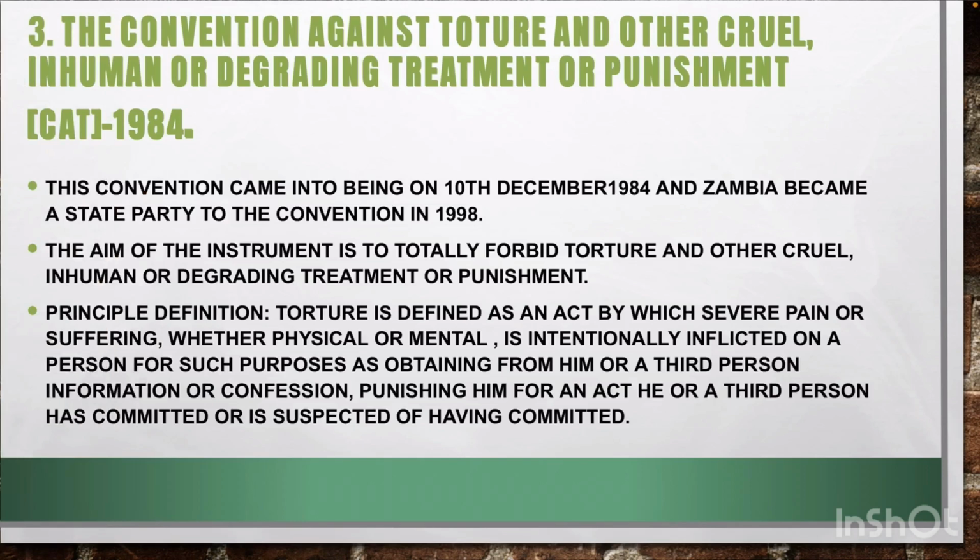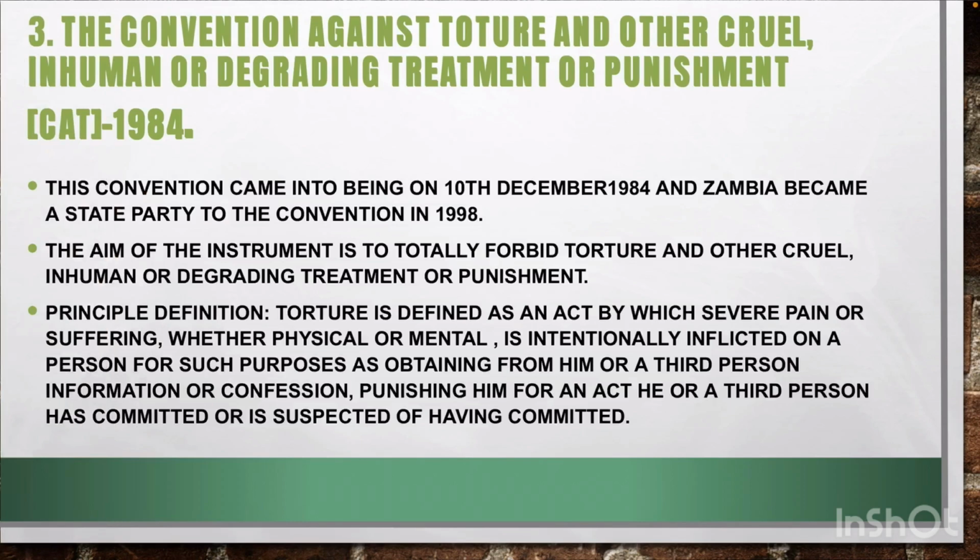As you can see here, we have protection against torture or cruel or degrading treatment, which is there in the Zambian Bill of Rights. Now, what is the principal definition of torture? What torture does this document protect against?